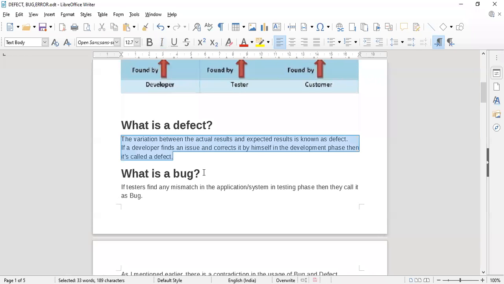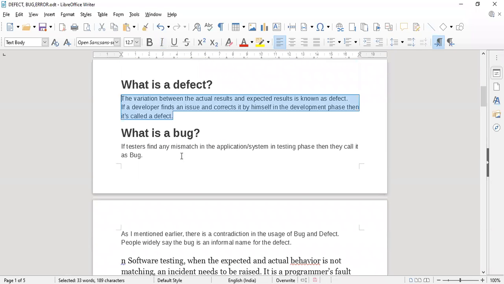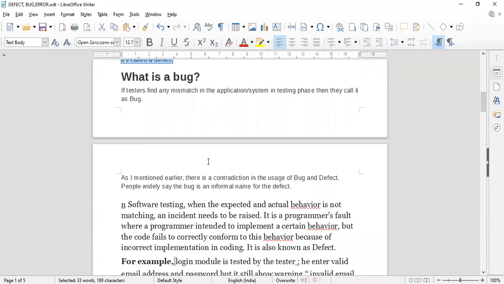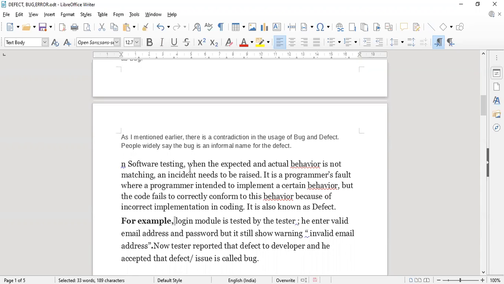Now, what is a bug? If a tester finds any mismatch in the application system in the testing phase, then they call it a bug. In software testing, when the expected and actual behavior do not match, an incident needs to be raised.